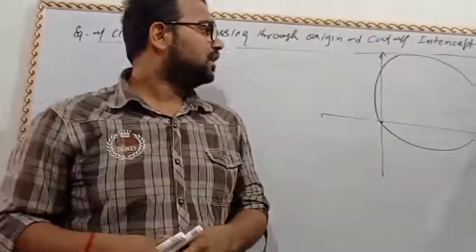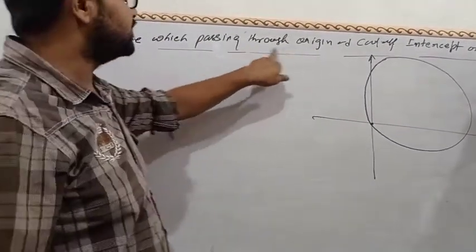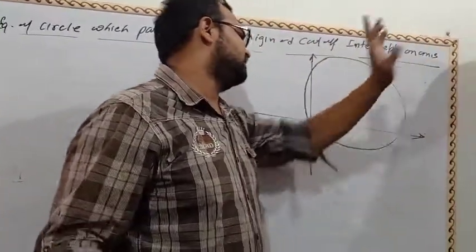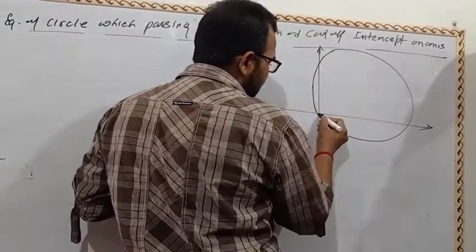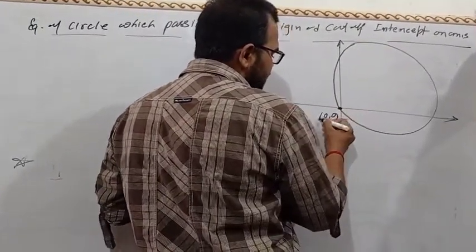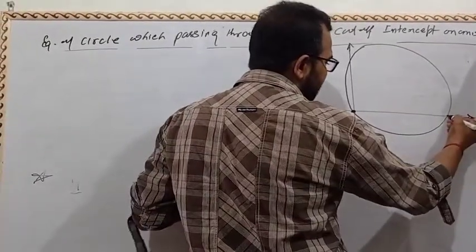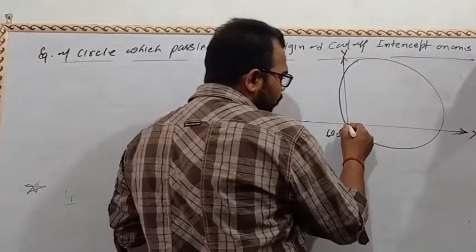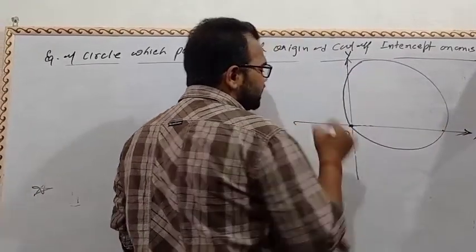Now the next topic, equation of circle which passes through the origin and cut off intercept on axis, means circle is passing through the origin and cuts intercept. It is x axis and it is y axis. Suppose it is x intercept and it is y intercept.